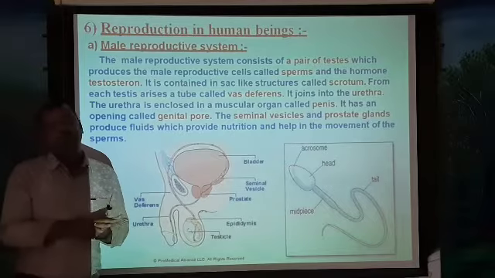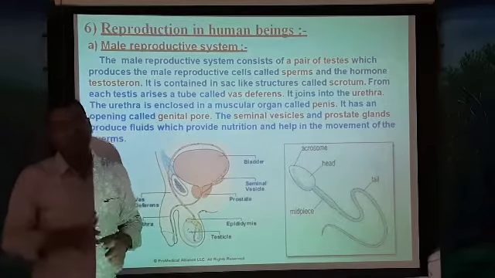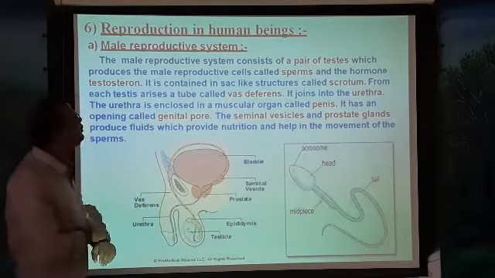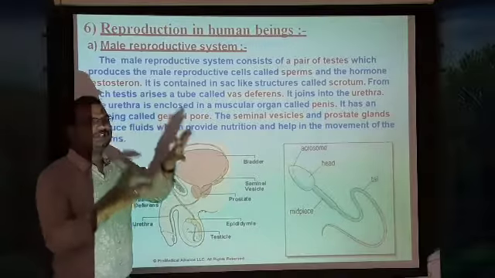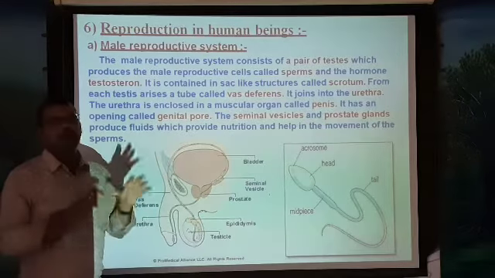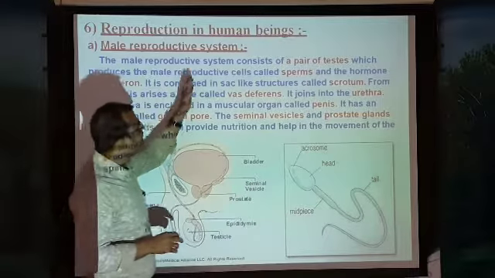To produce the sperm in males, there is a particular system called the male reproductive system. How is it structured? What structures are involved here, and what do they produce? Let us discuss now. The male reproductive system consists of what?